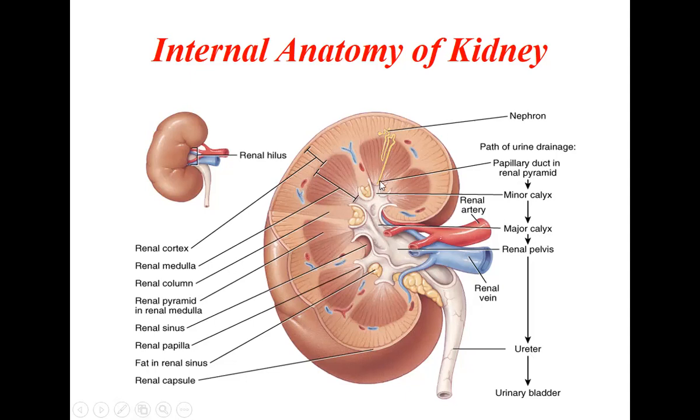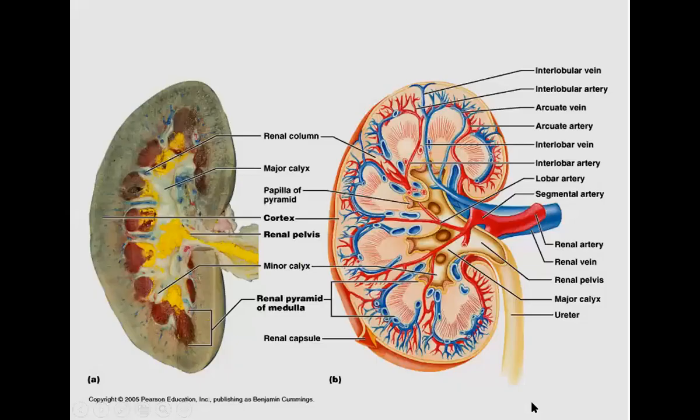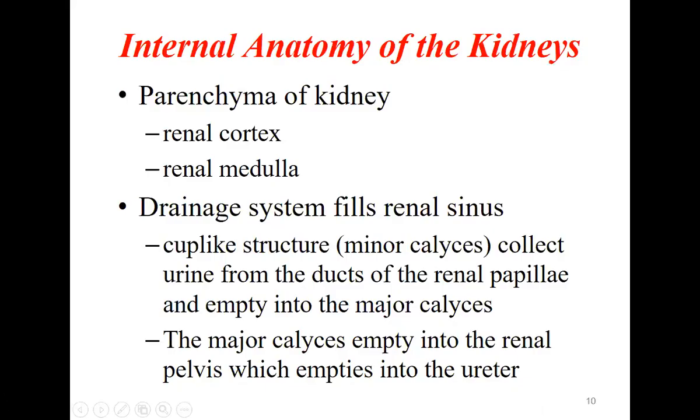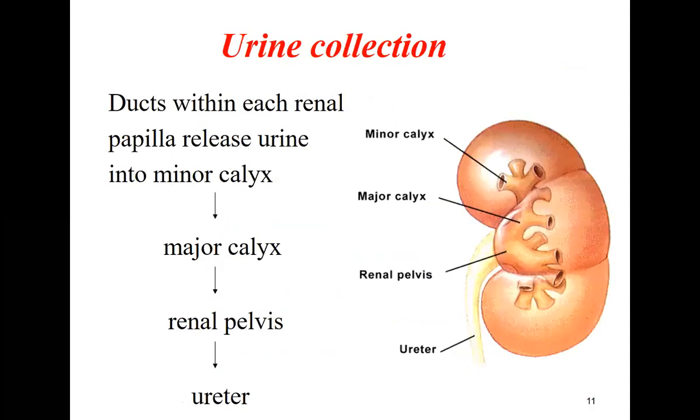From the pyramid papilla to the minor calyx to the major calyx to the renal pelvis and the ureter. And from the ureter, the urine will go into the urinary bladder, and from there into the urethra. So this is the whole process of urine formation and going out. The major calyx empties into the renal pelvis, which empties into the ureter. So this is the whole process of urine collection.